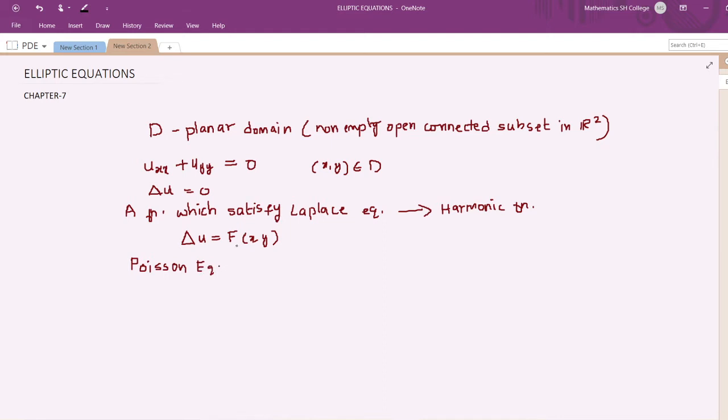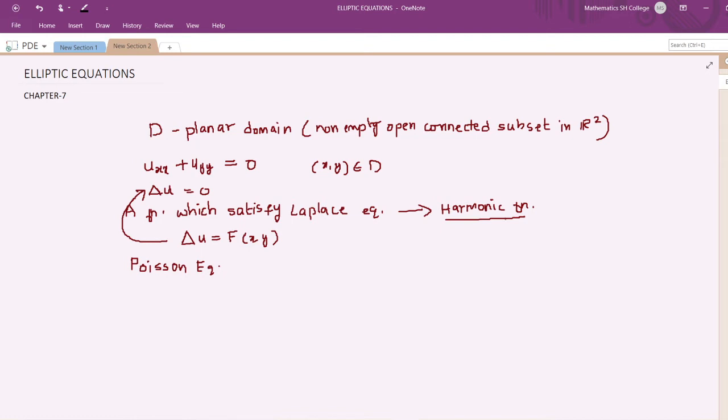So we can say that Laplace equation is a particular form of Poisson equation, because in Poisson equation if the RHS is 0, then it reduces to the Laplace equation. Solutions of Laplace equation are said to be harmonic functions. So they will have continuous derivatives of first and second order.